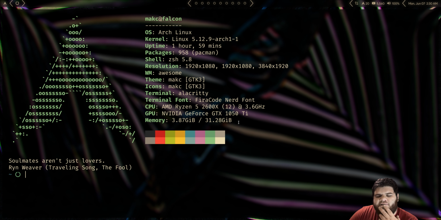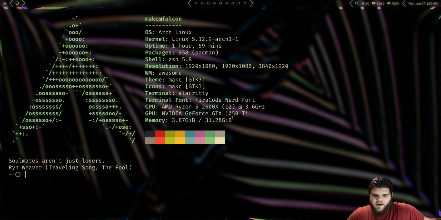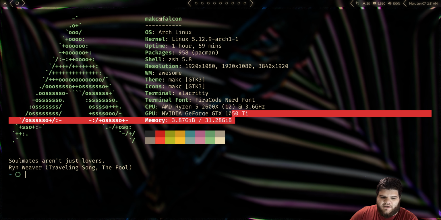I wonder how that math works. I know there's some really smart people leaving comments on these videos. I don't actually understand what happens with the memory, because there's 32 gigs of RAM in this system. Whenever I boot into Windows, it says 32 gigs of RAM. Whenever I boot into Linux, it says 31.28 gigs of RAM. What's the deal? Is some of the memory actually being lost or not being used because of some way that the OS runs? I'm booting on EFI, not the standard BIOS, so I don't know if that would affect it at all. I'm just curious if anyone leaving comments has any input on that.